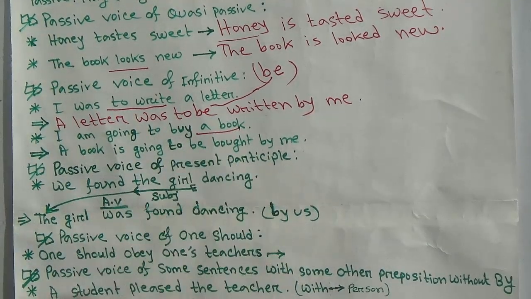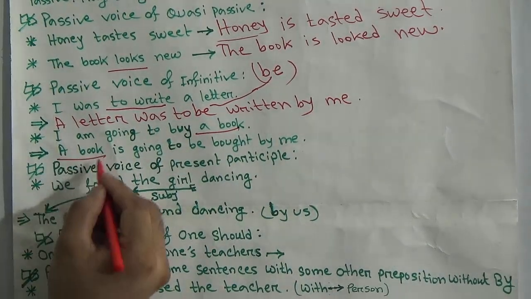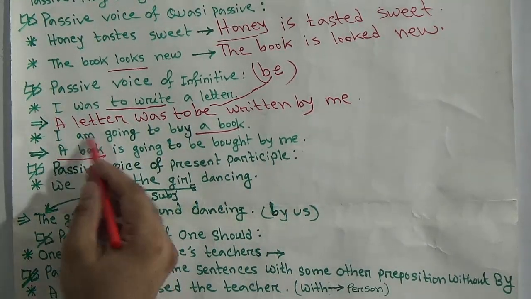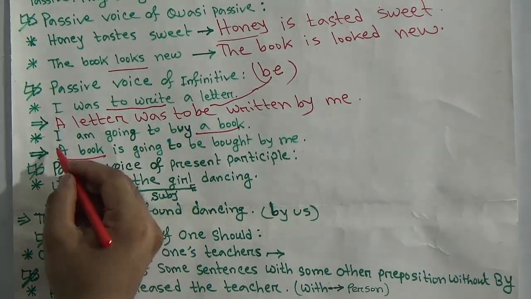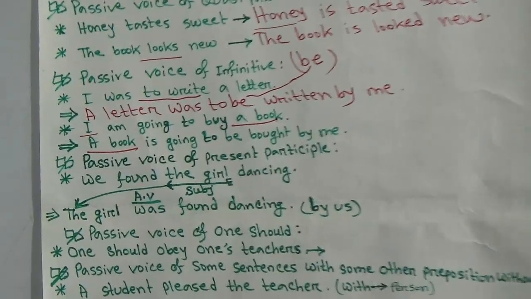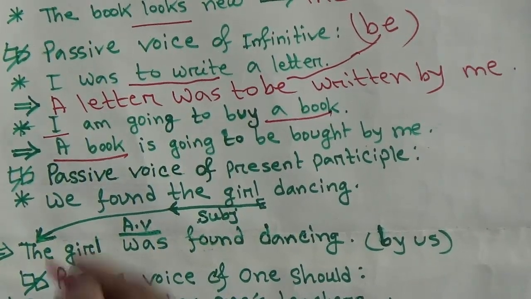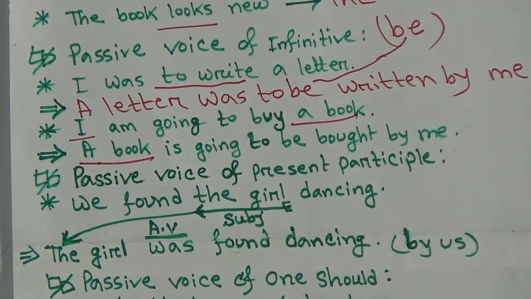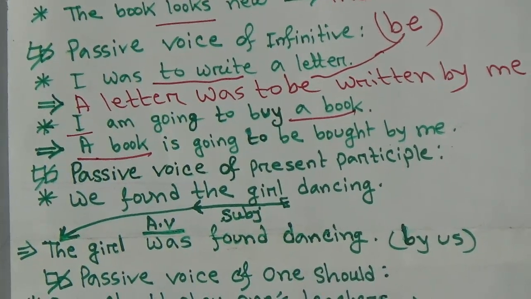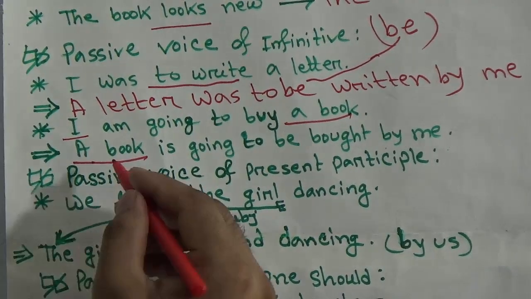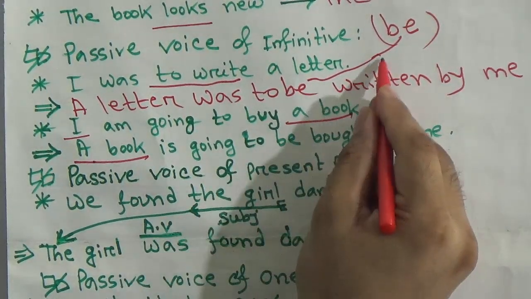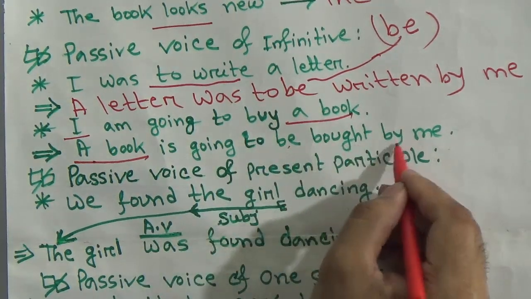Your object is a book. I have written here a book. Then use the auxiliary verb as it is present continuous tense. Here the subject was I, which takes the auxiliary verb am, but here the subject a book is third person singular, so we can't use am here, we should use is. So a book is, next going to, then be, going to be bought by me.